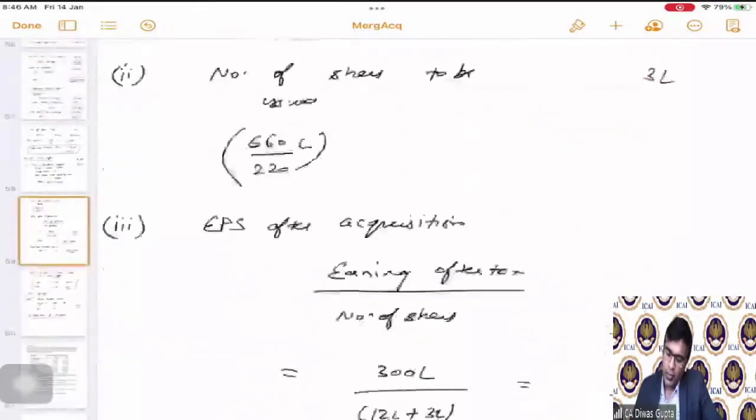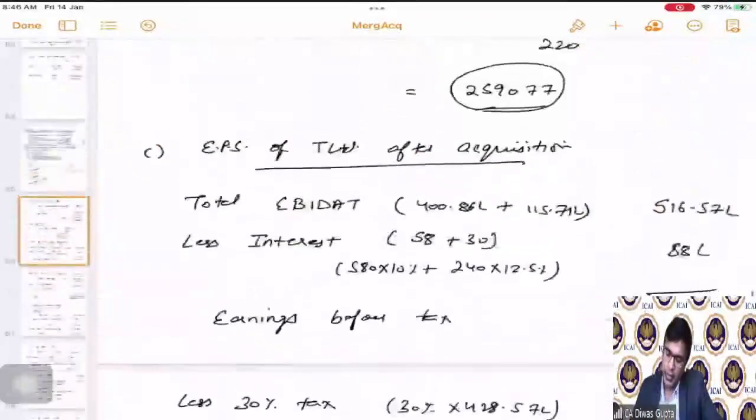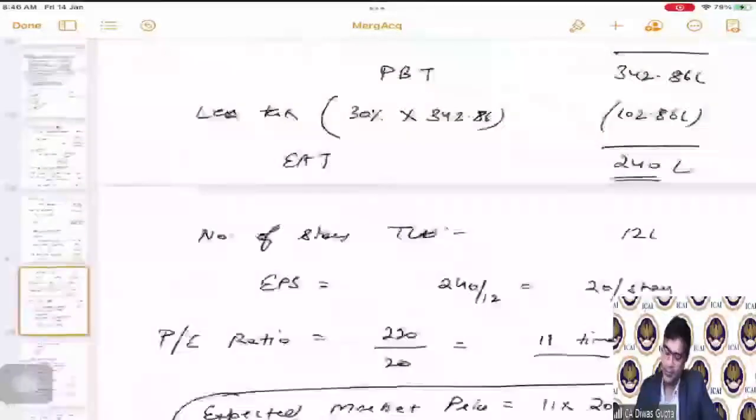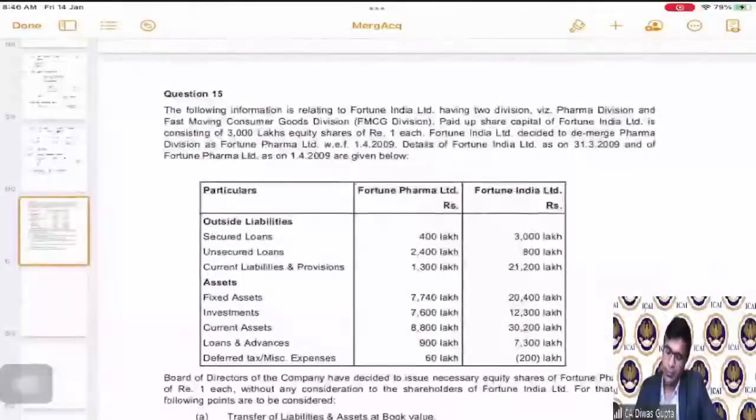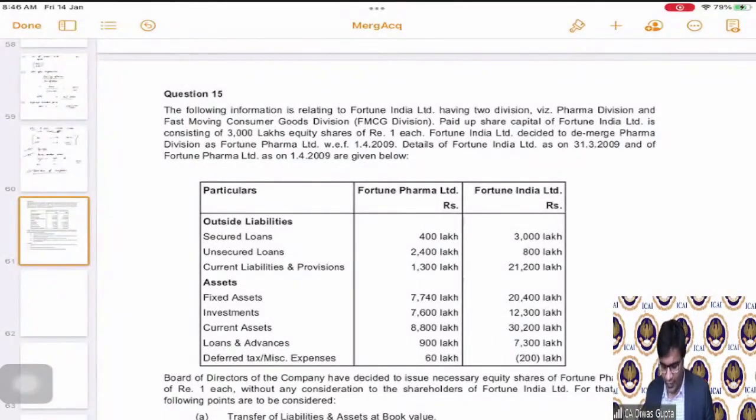Yeah. So question number 14 is what we have concluded. Now let us go to question number 15. So this is one of the questions on demergers, or let's say one company splitting into two companies. So this is also a very good question. Let us read out the question first.